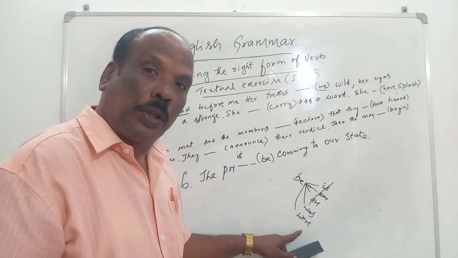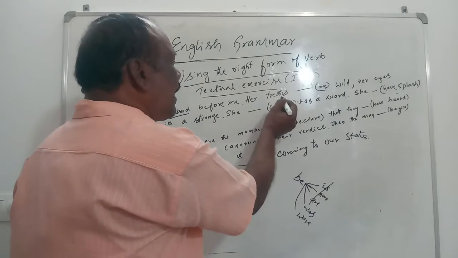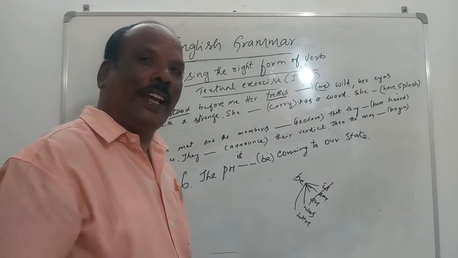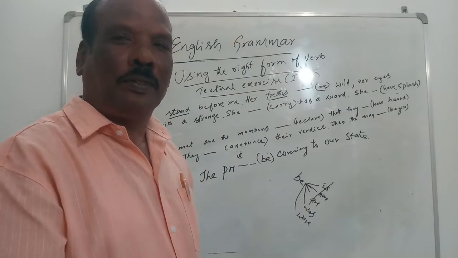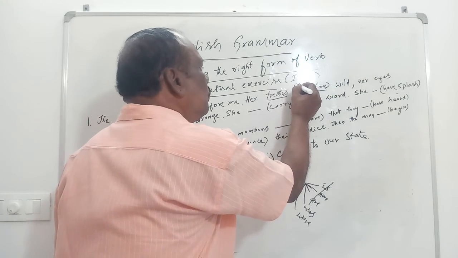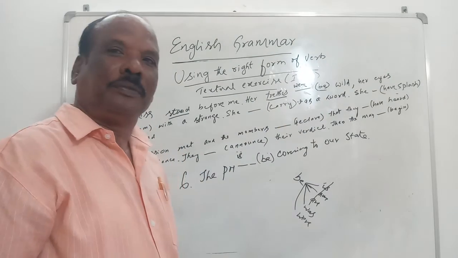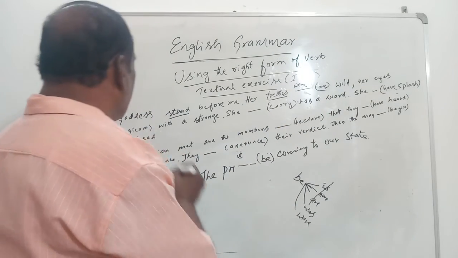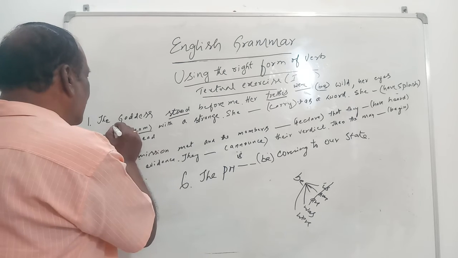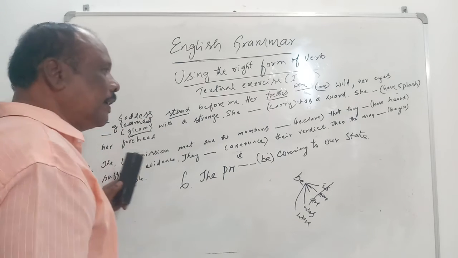If it is plural, were has to be used. So tresses indicates plural, then you should use were. Her tresses were wild. Okay. Come to this. Gleam is in present tense. You have to make it gleamed.